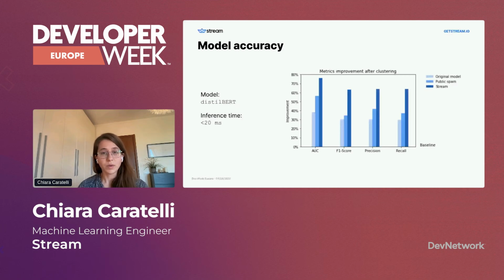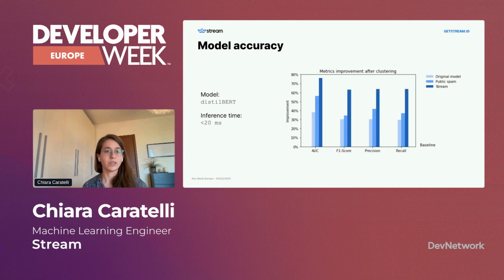So in light blue, we have our original model, which we call Megamod as a nickname, because it embraced a lot of harms. In this case, we had an improvement, but it was only when we started to focus on spam data that the results improved more. But here you can see in dark blue what happened when we introduced our own data set. In this case, we had an improvement of more than